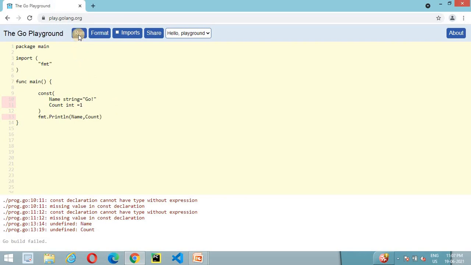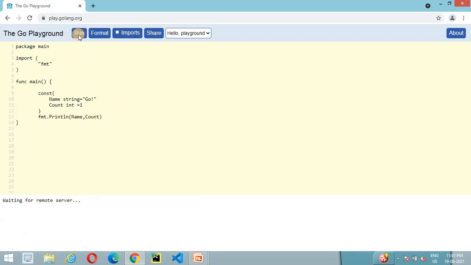If we try to execute this program right now, it works properly. Yeah, here it prints go and 1. So here we again understand the difference between var and const. If you are going to declare any constant variable, you must define a value, meaning we need to assign a value to that variable at the same time as we declare it.